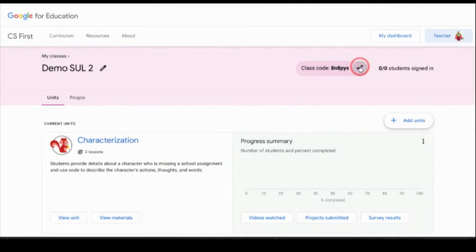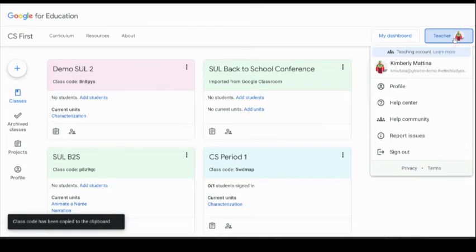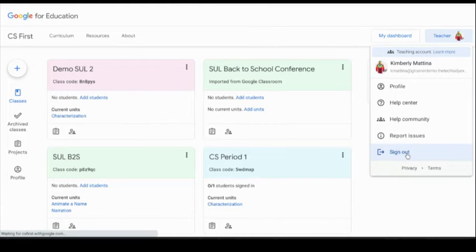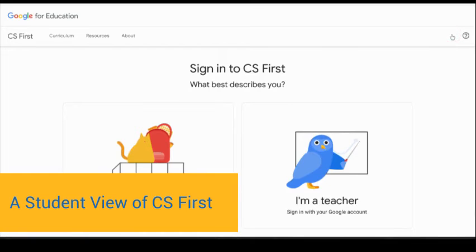So what I'm going to do next is show you how to join as a student. So I'm going to show you the student perspective right now. Okay. So I am going to actually copy this code here and I am going to sign out of my teacher account. And I'm going to sign back in, and this is what your students would do.